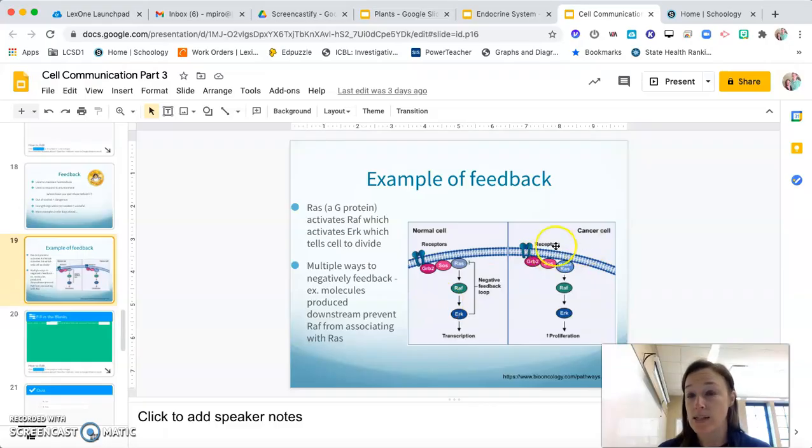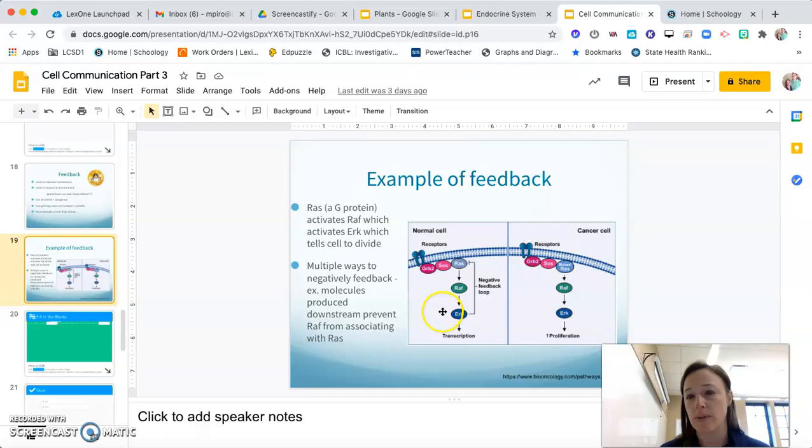But what happens when it's a cancerous cell is a mutated RAS stays on, so even when ERK goes back up here and says, hey, you need to cut off, the mutant RAS says, talk to the hand. I don't really care what you think. I'm going to keep going. And so you're going to keep making RAF and keep making ERK, and you're going to keep doing proliferation. And so you see this lack of control that leads to cancer.